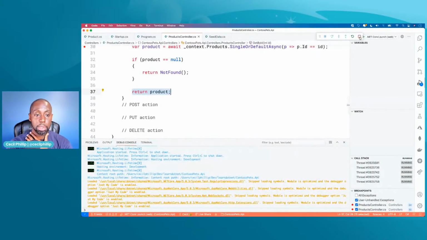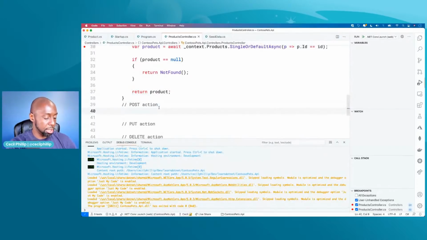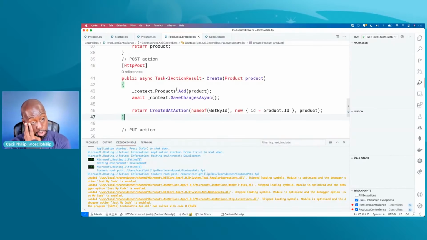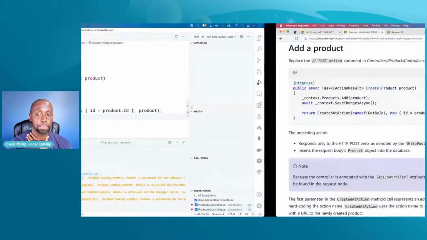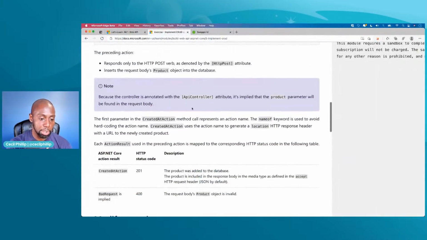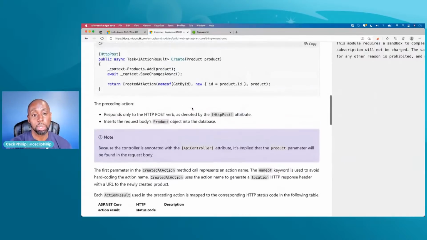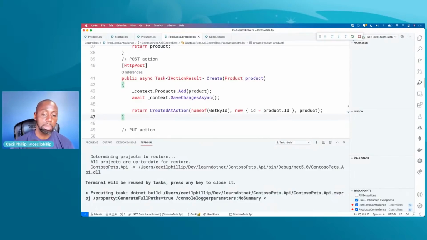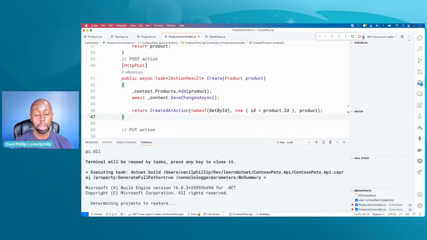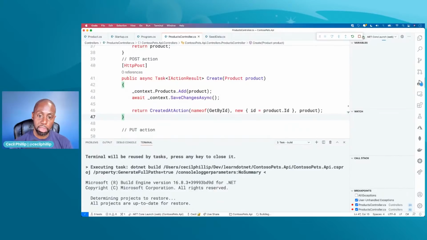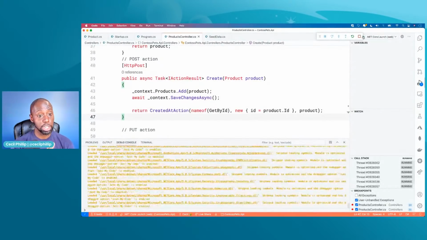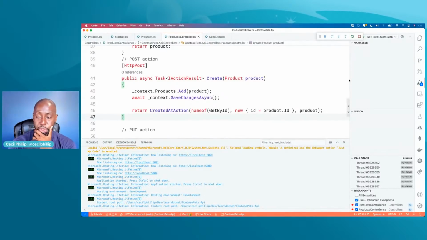So I'm going to stop the debugger. Let's add the post action, copy paste post. And now we should have something that's going to give us the ability to add products to the database. I believe they're going to give us a sample, are they? No, they don't give us a sample of how to do it. But even though they don't, we have the Swagger UI, right? And this is going to be another big benefit of using the Swagger UI, because since it knows the shape of the thing, it should be able to give us an example of what we should actually put in to have our information returned.